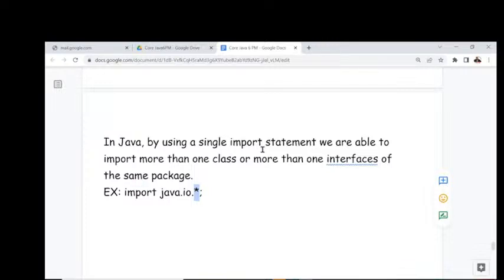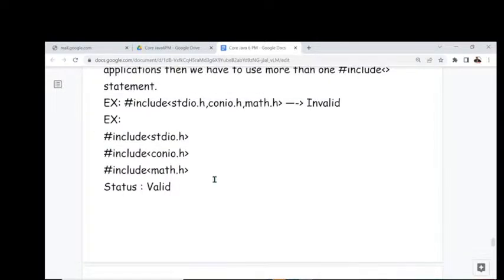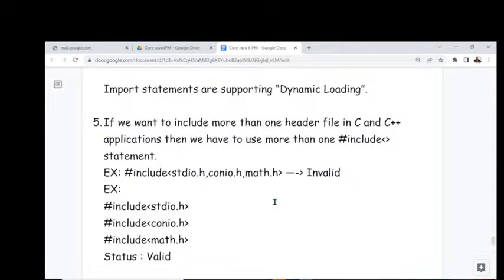But in the case of C and C++, what happens there? How many hash include statements do we have to write? For each and every header file, we have to write a separate hash include statement. Now tell me, in which case are more include statements required, in C and C++? In which case are fewer statements sufficient, in Java?